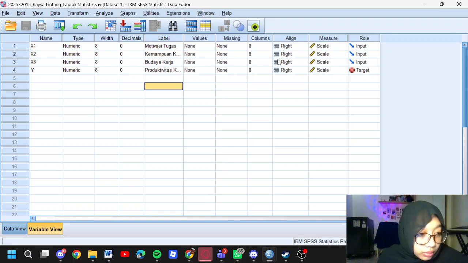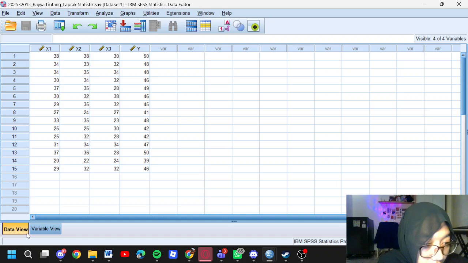And make sure to set all measures to scale. The y is set to target. Next, click the data view tab and type all the data row by row according to the provided dataset.